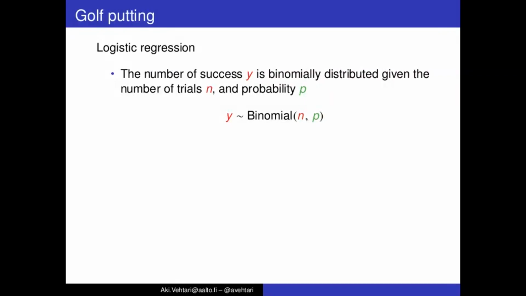And then for each distance we have separate number of successes y and separate number of trials n, and then for each distance we get this probability p. I've here used red color to denote data and green color to denote unknown parameter. And we can then write this y tilde binomial given n and p.